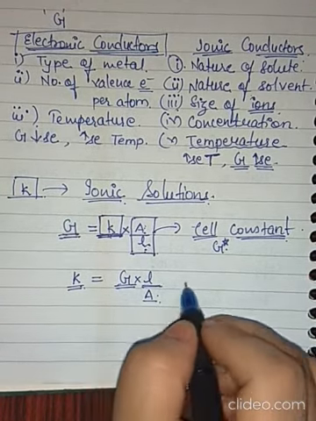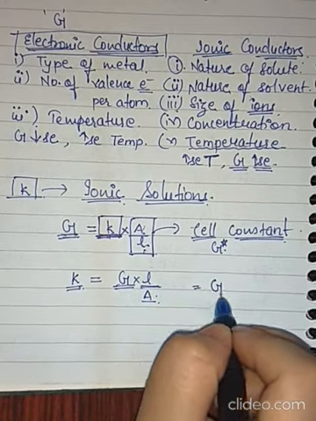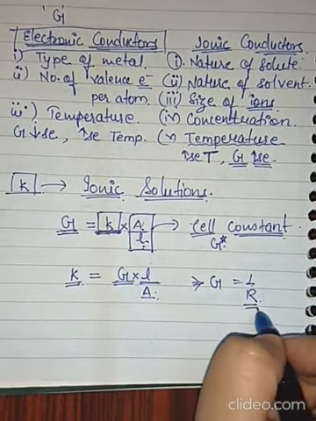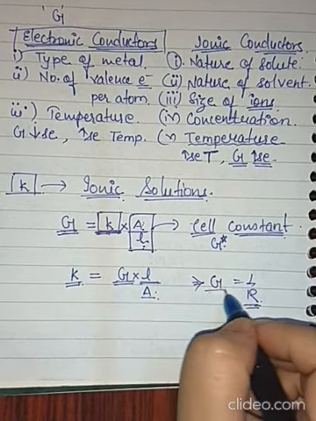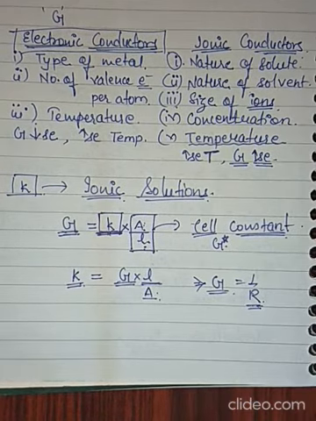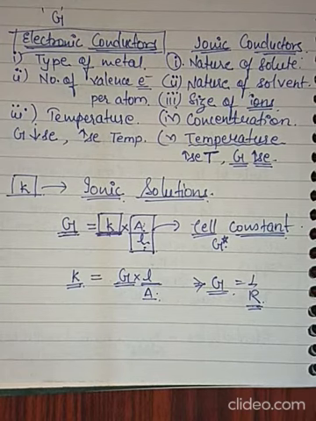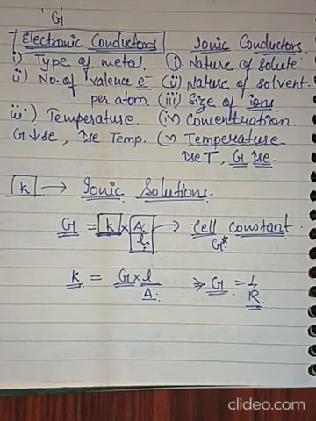We also know that G is the inverse of resistance. So if you know resistance, you simply have to invert it and that will give you conductance. These are the relationships which you need to keep in mind while doing numericals.